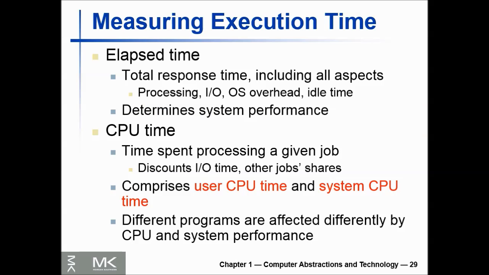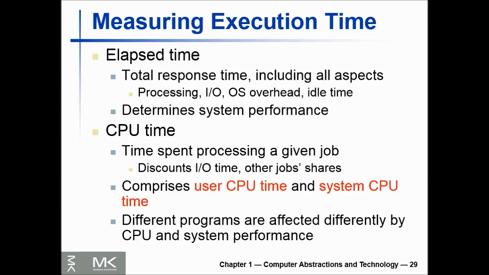Measuring performance. Time is the measure of computer performance. That means the computer that performs the same amount of work in the least time is the fastest. Program execution time is measured in seconds per program. However, time can be defined in different ways depending on what we count.